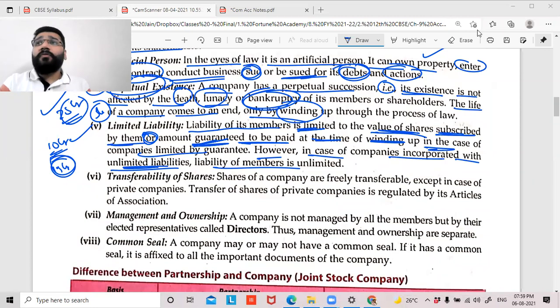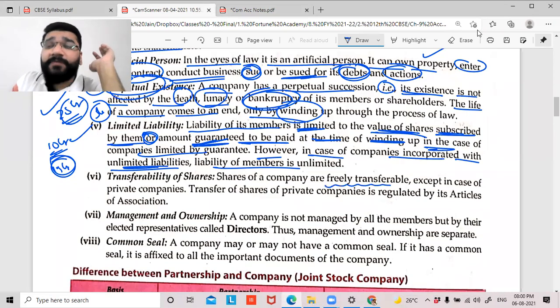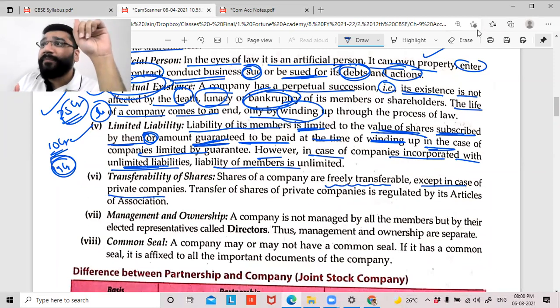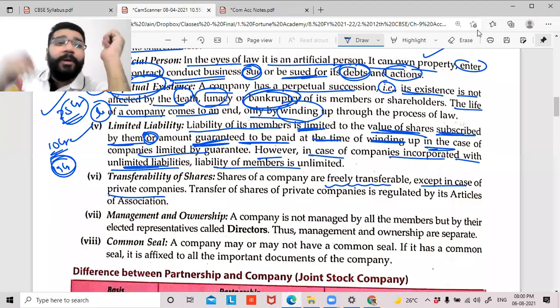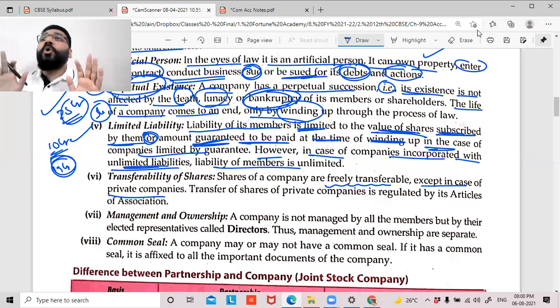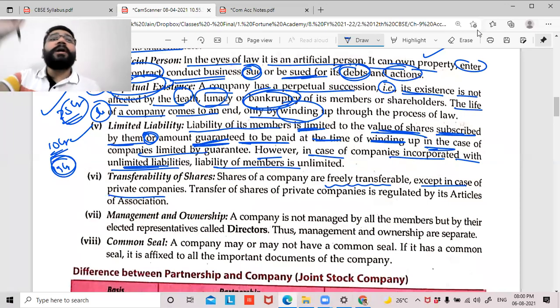The next feature of the company is the transferability of shares. The shares of a company are freely transferable, except in the case of private companies. You have contributed capital in the company, and against the capital you contribute, you get a share of profit. If you don't want to be the owner of the company any further, or don't wish to hold the shares, you can sell or transfer them to somebody else and invest in some other company. That is what happens in the share market.